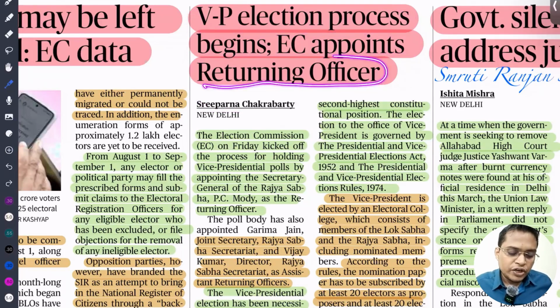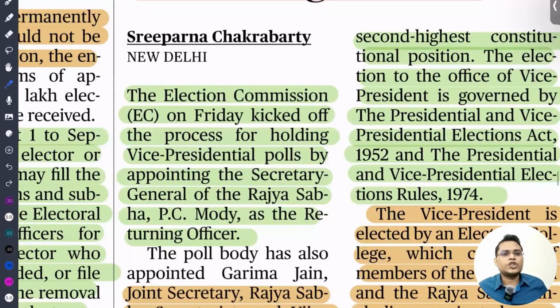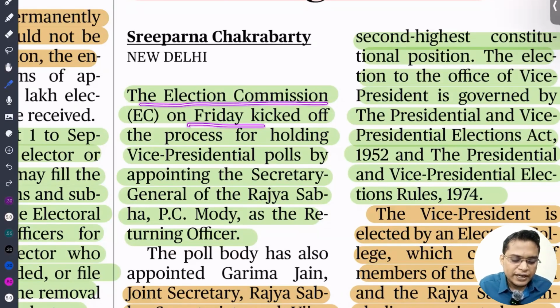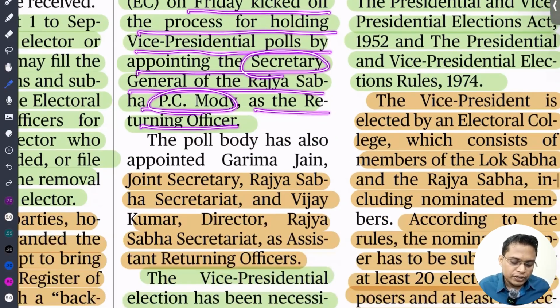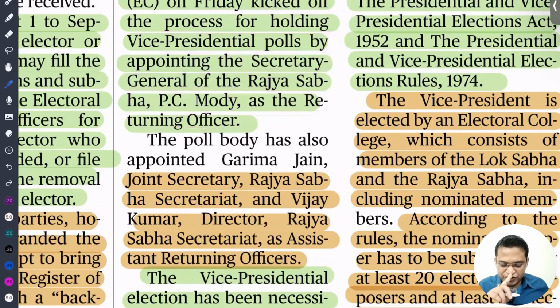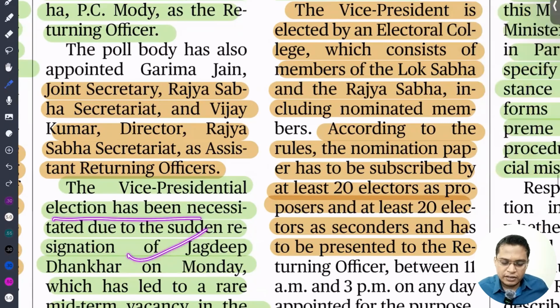Who can be the returning officer in the case of vice president? It can be either the Secretary General of the Lok Sabha or the Secretary General of the Rajya Sabha, held on the basis of rotation. The Election Commission of India on Friday kicked off the process of holding the vice presidential poll by appointing Secretary General of Rajya Sabha PC Modi as returning officer. It also appointed an assistant returning officer.